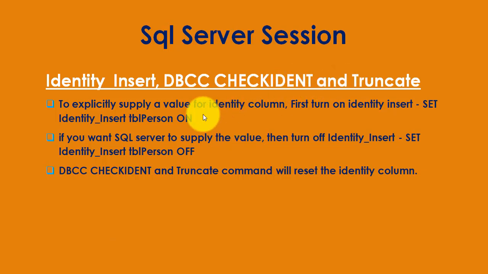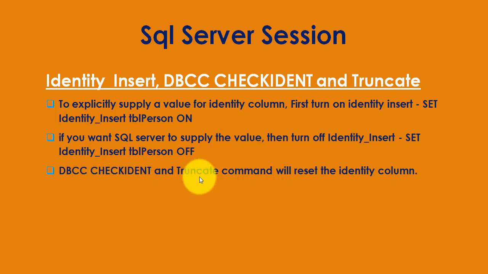To explicitly supply a value for identity column, first turn on the identity insert: set identity_insert TBL person on. If you turn it on, then you can explicitly supply a value for identity column. If you want SQL Server to supply the value, then turn off the identity_insert. The command is set identity_insert TBL person off. Then SQL Server will supply the value for the identity column, and there is no need to supply a value manually.